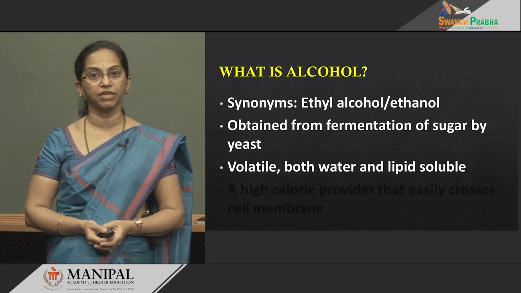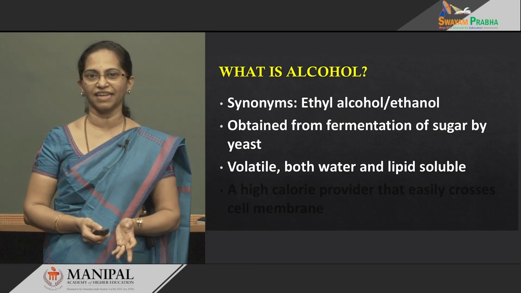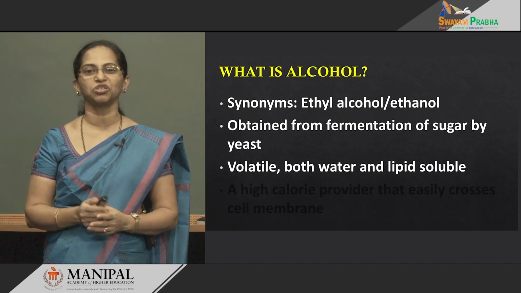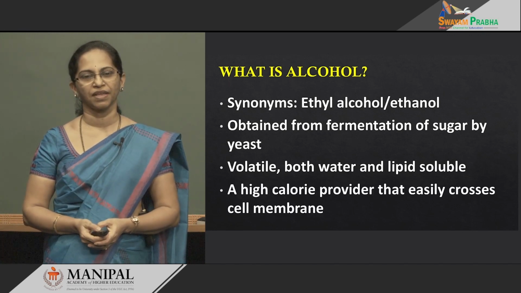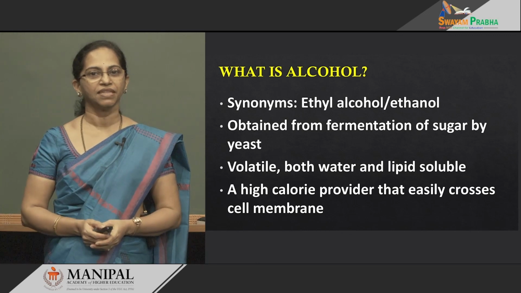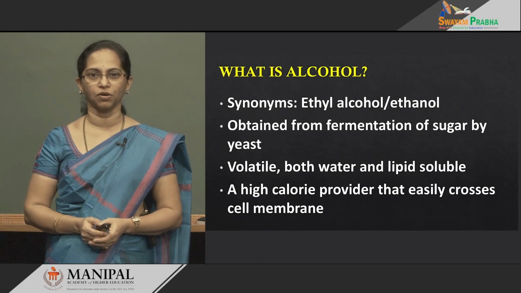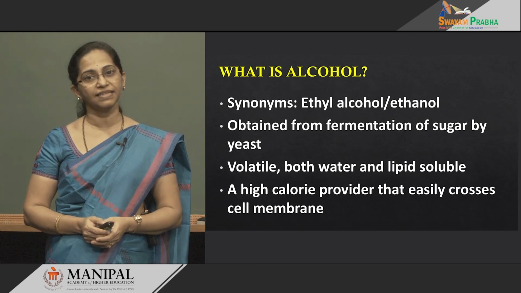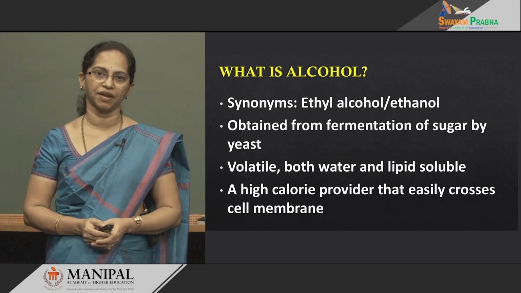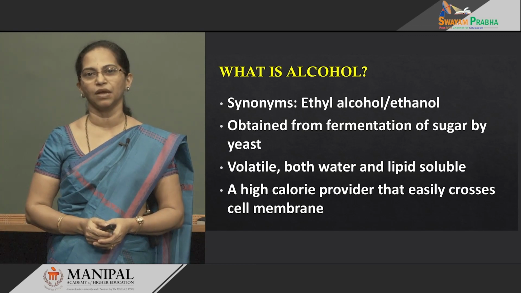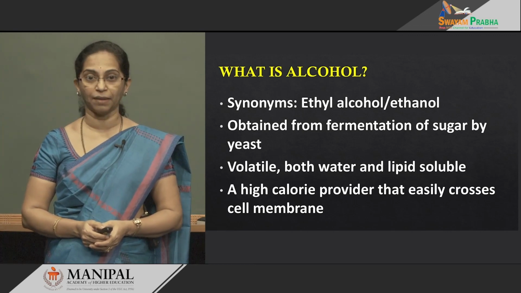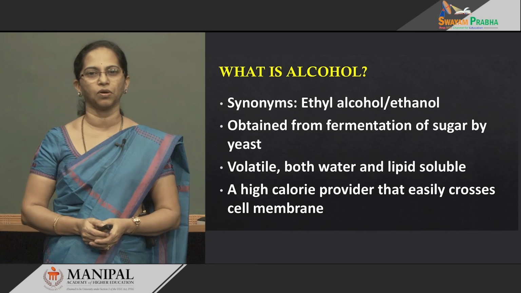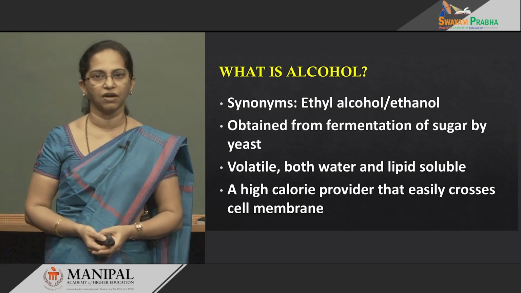It's very volatile, that means it's organic. At the same time, it's water soluble too. But please remember, this compound is a high calorie provider and it can easily cross the cell membrane, and maybe that's the reason why it causes so much damage when we consume alcohol every day as a chronic alcoholic.